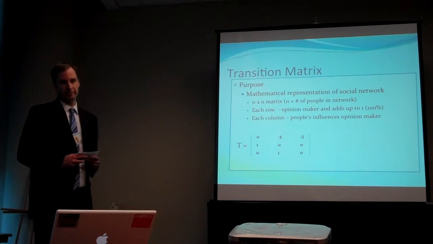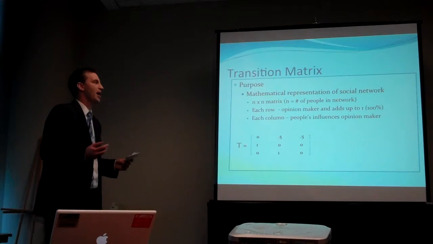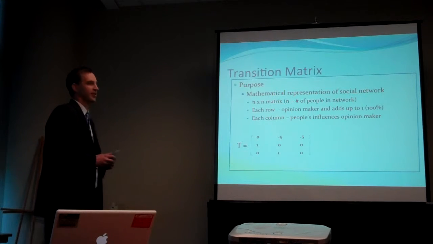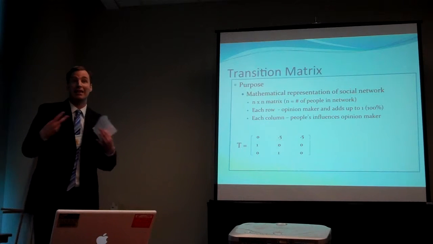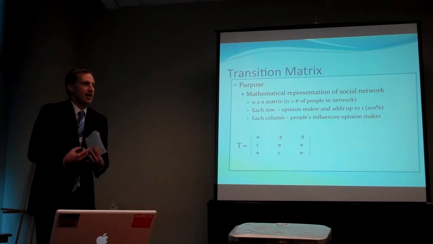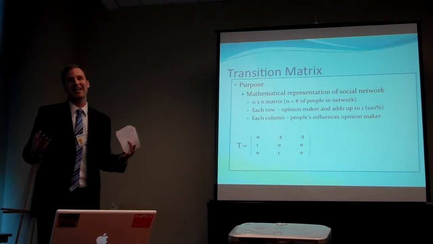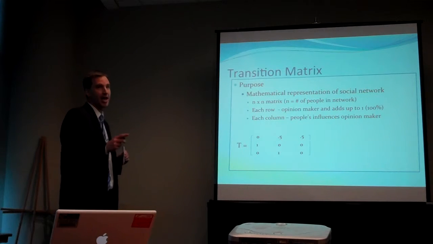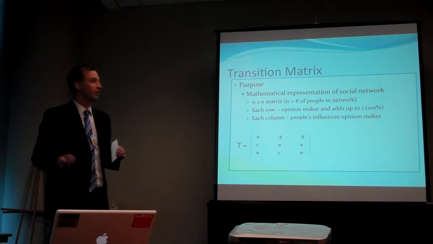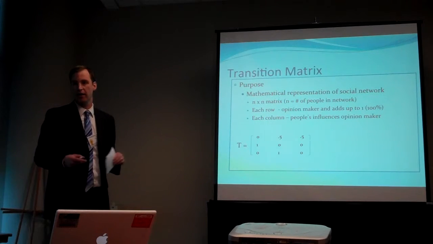The transition matrix. The purpose of the transition matrix is that it's a mathematical representation of a social network. We put the social network in terms of a matrix that allows us to test it, because if we just have a social network without any mathematical representation, it's hard for us to perform tests. So we put it into a transition matrix, n by n being the number of people in the network. In the example that I'll be talking about, it'll be a 3 by 3 matrix.